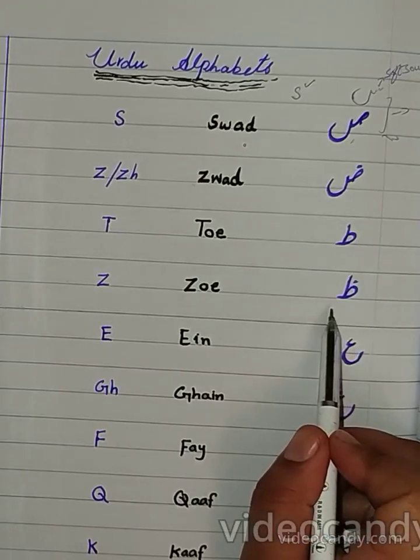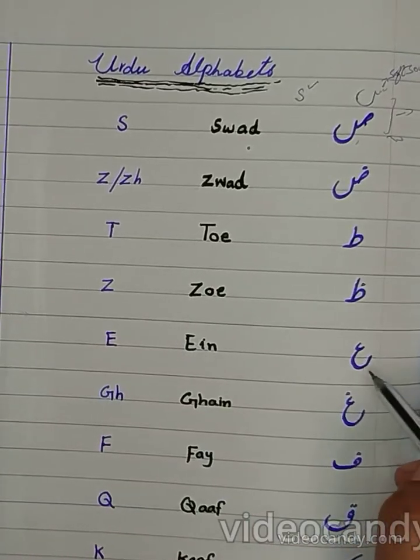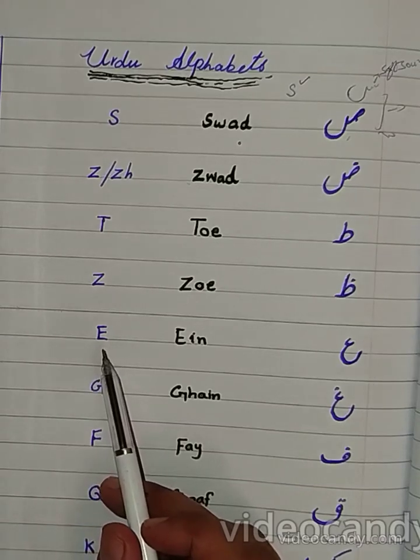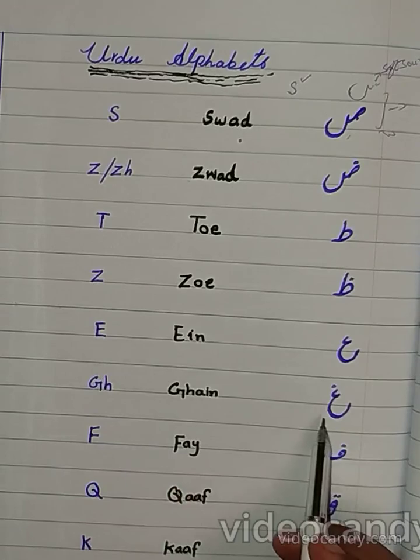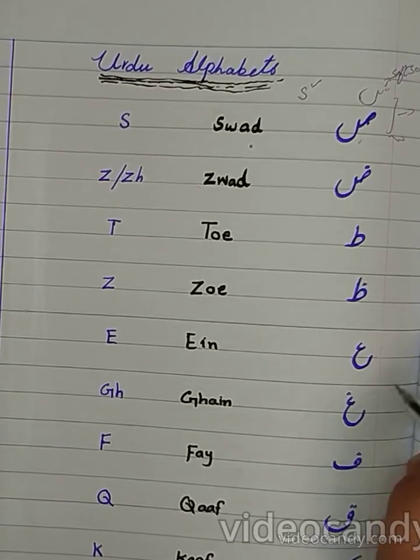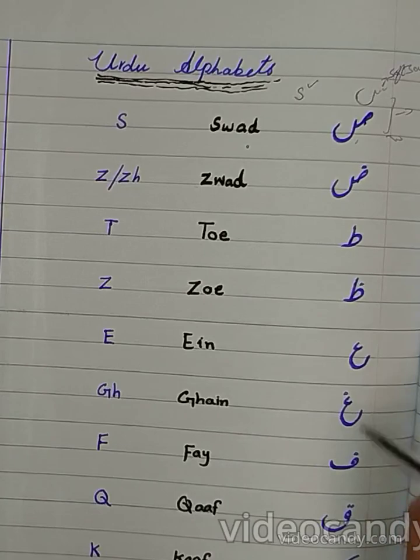Next is Zoe. It's simply Z in English. Next is Ain. Ain simply refers to E in English. It sounds like E in English. Next is Gain. Ain and Gain, we pronounce both these letters from the throat. These both alphabets come from the throat.